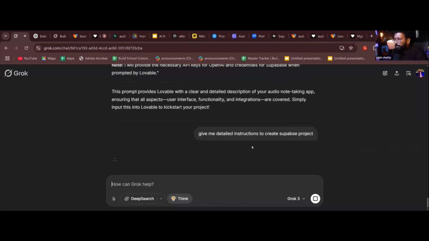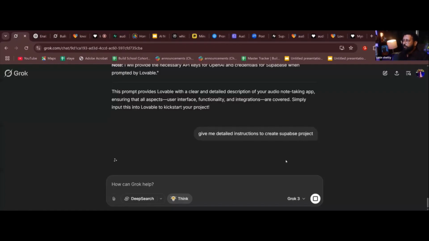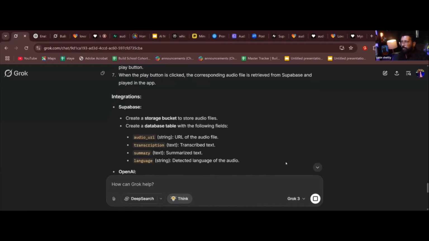So it may be confusing right now because it's the beginning, right? That's why I'm telling you to use AI to build AI. Wherever you're feeling stuck, let's say you don't know what tables you need to prepare. Like here, you create a new table under public. Now we don't know what data I need to store here, what tables I need to create. That is when you ask Grok, give me detailed instructions to create a Supabase project. It actually already gave you some information. Like if you see here, can you see this?